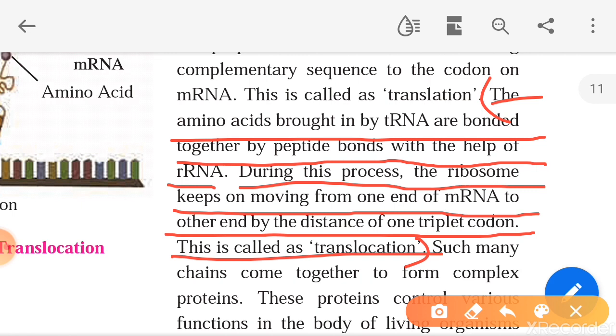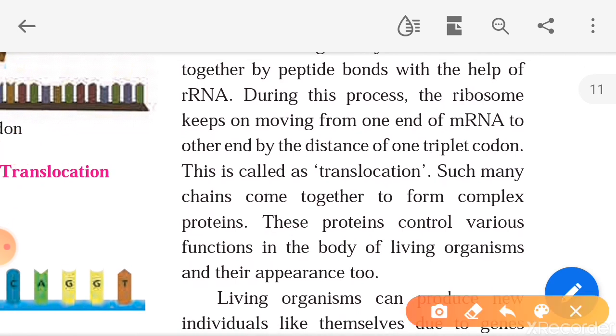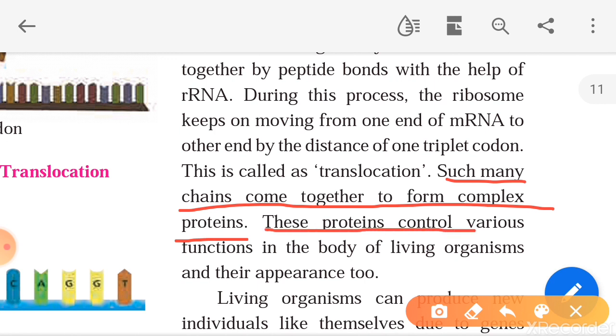Then next was translocation. The amino acids brought by tRNA are bonded together by a peptide bond with the help of rRNA. rRNA means ribosomal RNA. During this process, the ribosome keeps on moving from one end of the mRNA to another end by a distance of one triplet codon. This is called translocation. Many such chains come together to form complex proteins. So in this way the protein formation takes place. This protein controls various functions in the body of living organisms and their appearance too.